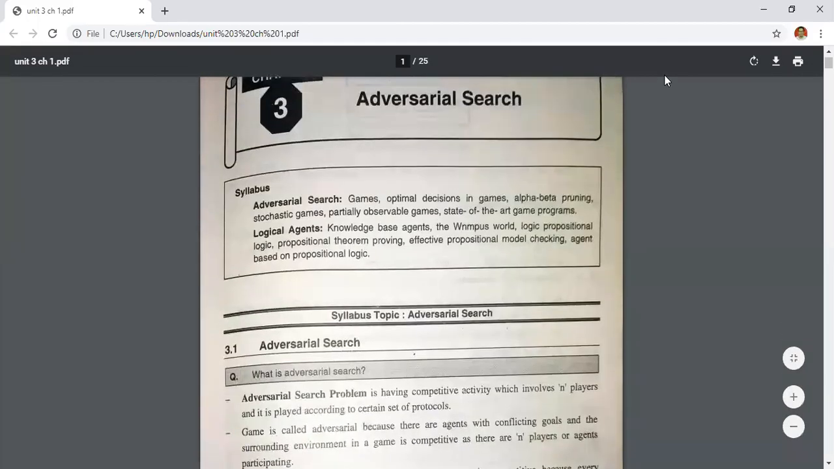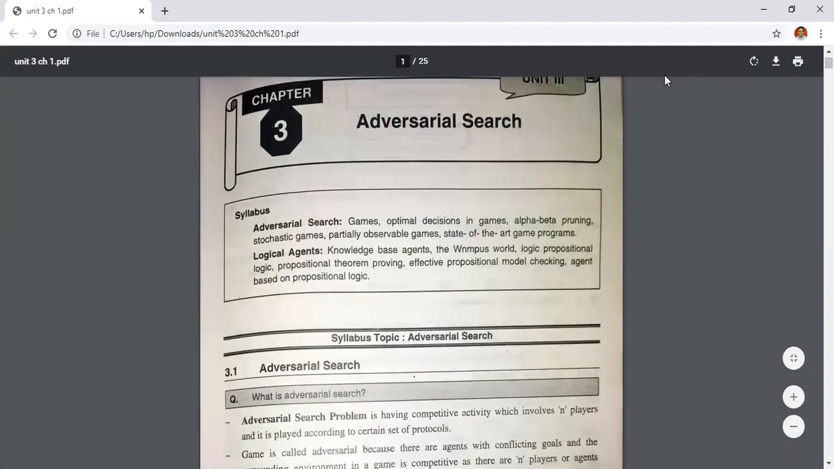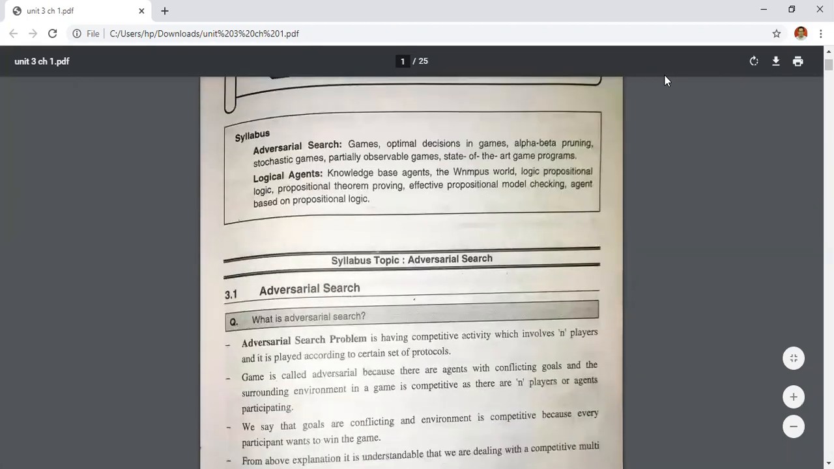So unit number 3, adversarial search. In this type of search, competitive activity is there. That's why an adversarial search problem has competitive activity which involves n players and it is played according to a certain set of protocols.